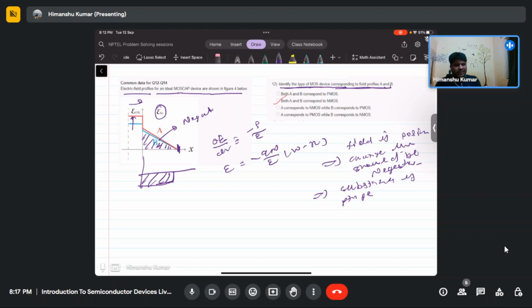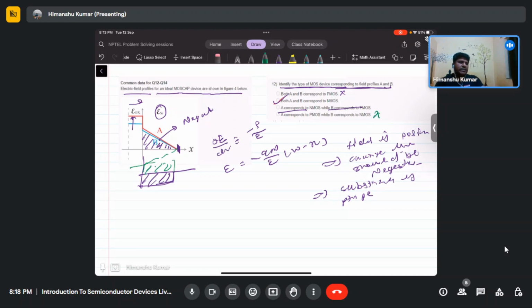The only difference between these two profiles is the applied bias. You are applying more bias in A compared to less bias in B. The option that both A and B correspond to PMOS is wrong. Both A and B correspond to NMOS, that is correct. A corresponds to NMOS while B corresponds to PMOS, no. If B corresponds to PMOS, then the field in the PMOS should be negative. The charge density in the PMOS is positive, so the field should be negative actually.